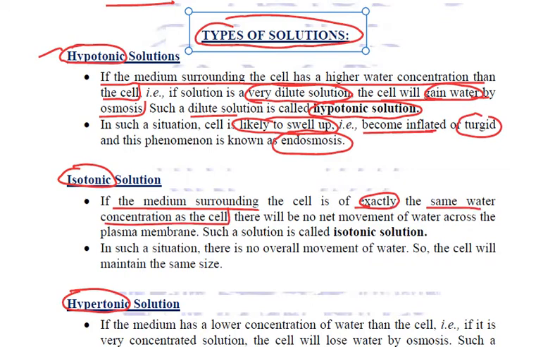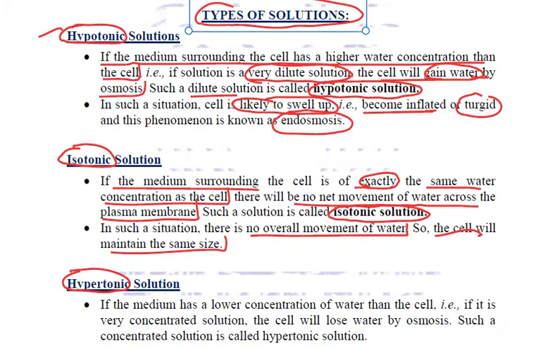Now if the medium surrounding the cell is of exactly the same water concentration as the cell, in that case the concentration outside the cell and inside the cell are both the same, so there will be no net movement of water across the plasma membrane. Such a solution with exactly the same water concentration is called isotonic solution. And because the water concentration is the same, there will be no overall movement of water, so there will be no change in the size of the cell.